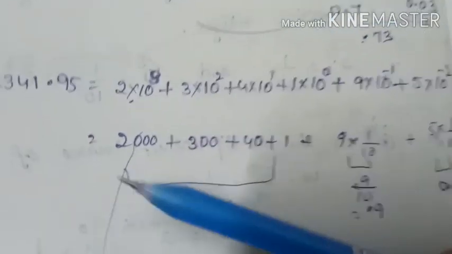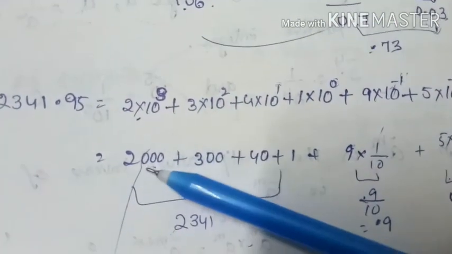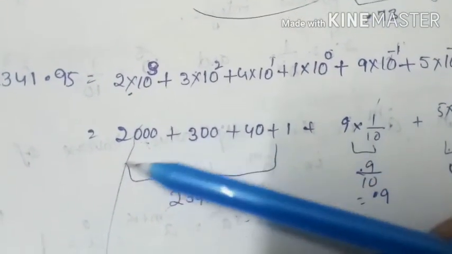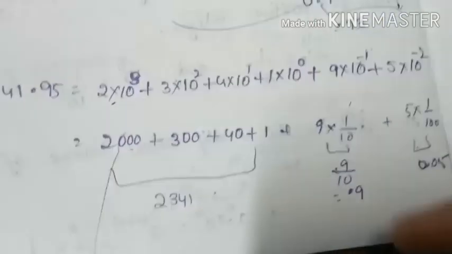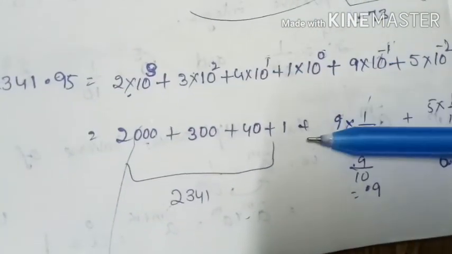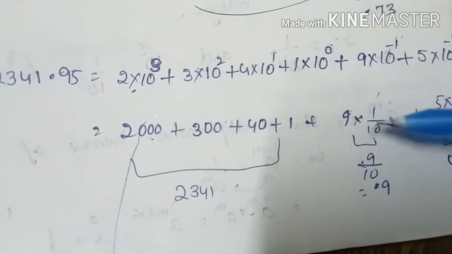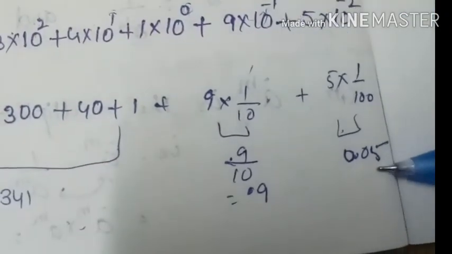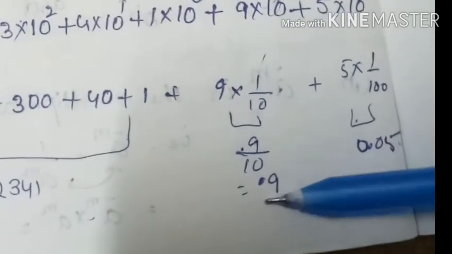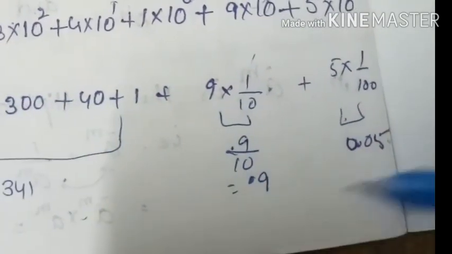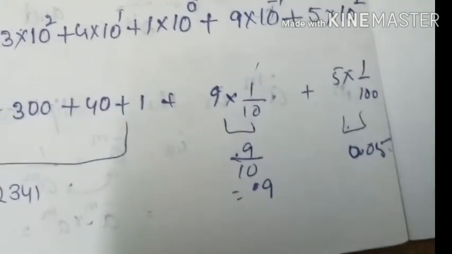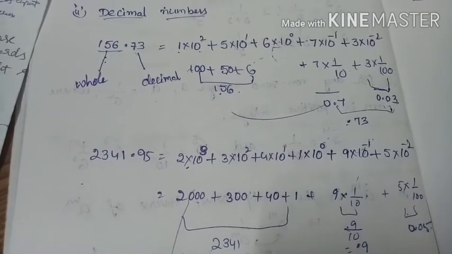So just observe: 2000, this becomes 2000, plus this is 300, plus this one is 40, plus 1. That means we get 2341 as our whole part, plus 9 into 10 power of minus 1. That means 9 by 10, which gives 0.9, and 5 by 100 gives 0.05. If you add these, we get 0.95, so totally we will get 2341.95. That is how to represent the expanded form using exponents. Clear?